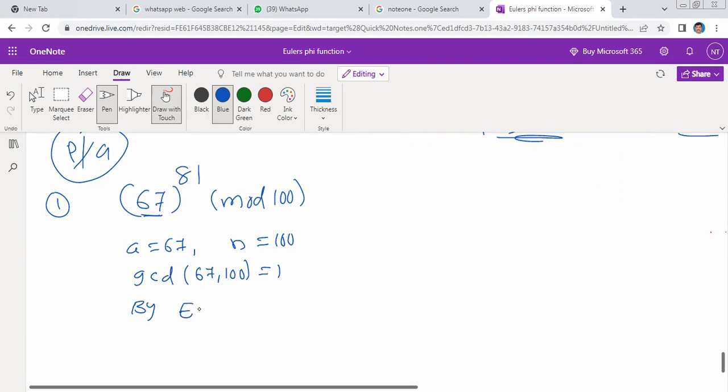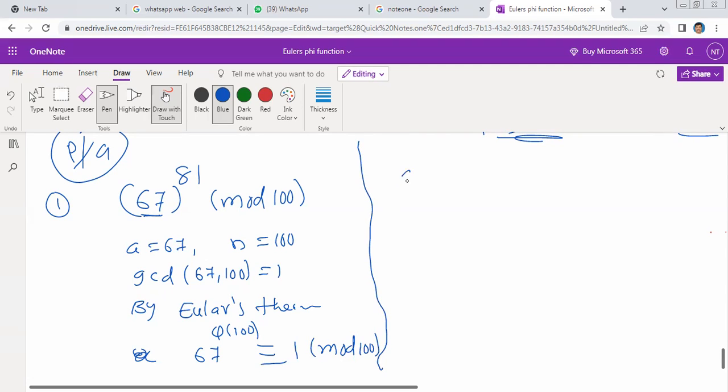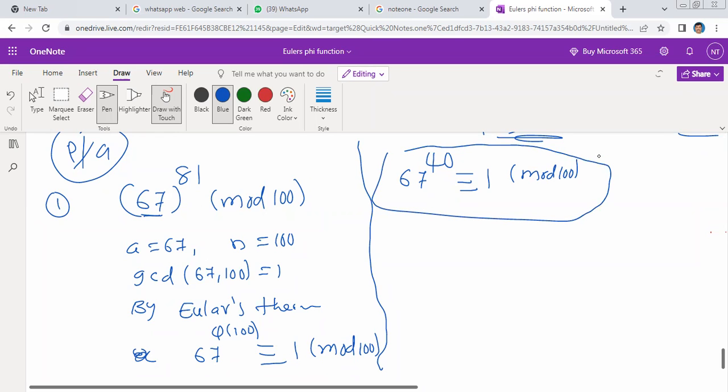By Euler's theorem, is it applicable or not? By Euler's theorem, 67 whole to the power of phi of 100 is congruent to 1 modulo 100. Phi of 100 we previously calculated as 40, so 67 to the power of 40 is congruent to 1 modulo 100. This is my result, and using it I am solving this problem.